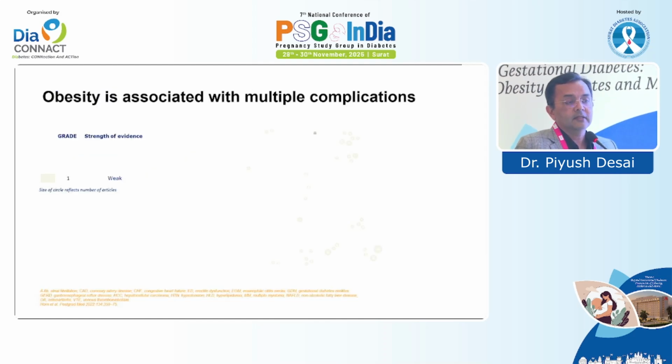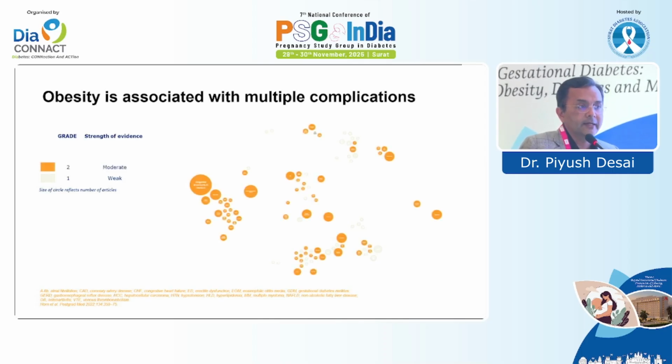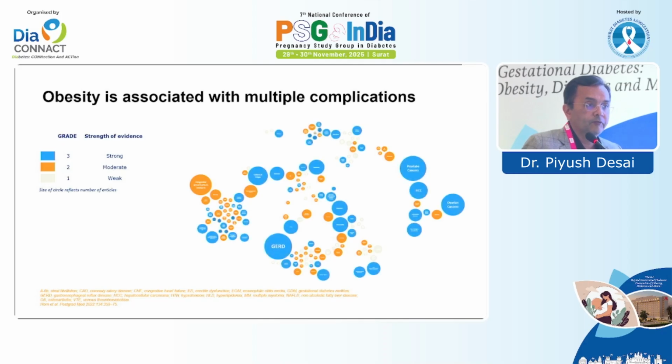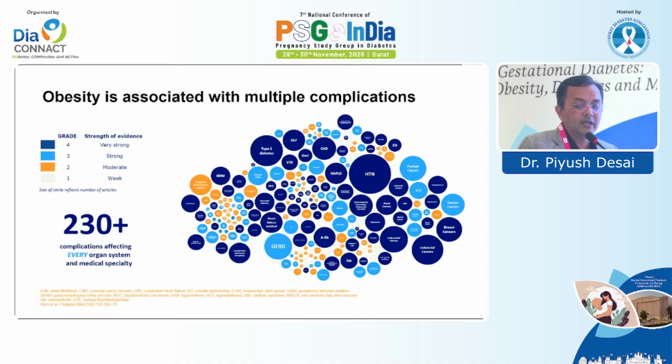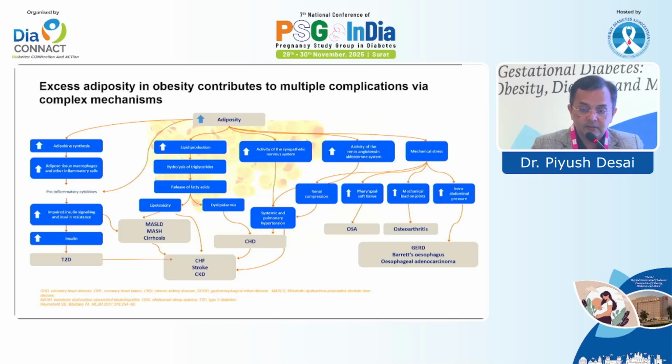As far as overall multiple complications are concerned, we have grade 1, grade 2, grade 3, and grade 4 evidence associated with disease. You can see grade 4 is with type 2 diabetes, CVD, arrhythmia, hypertension, NAFLD, osteoarthritis, obstructive sleep apnea, and a few cancers like colonic cancer and breast cancer are more prevalent in obese people.